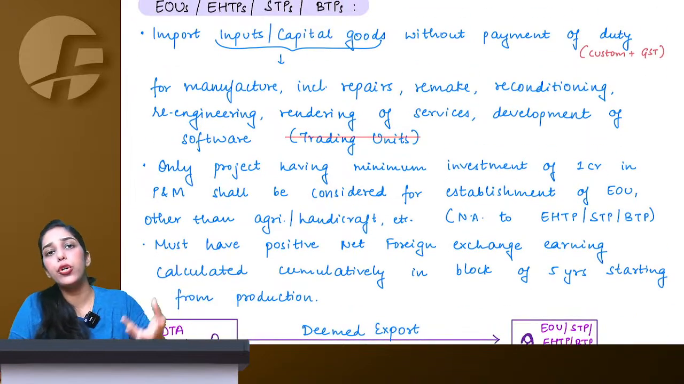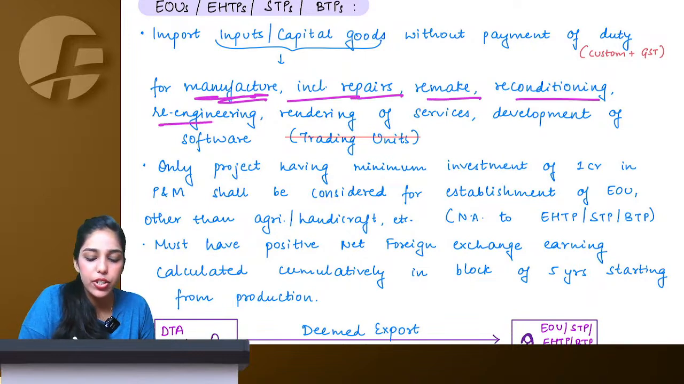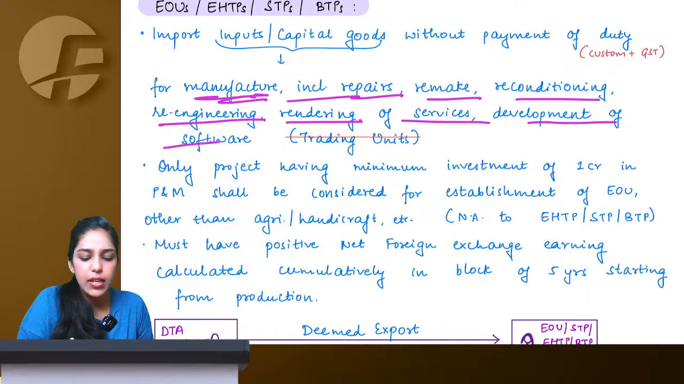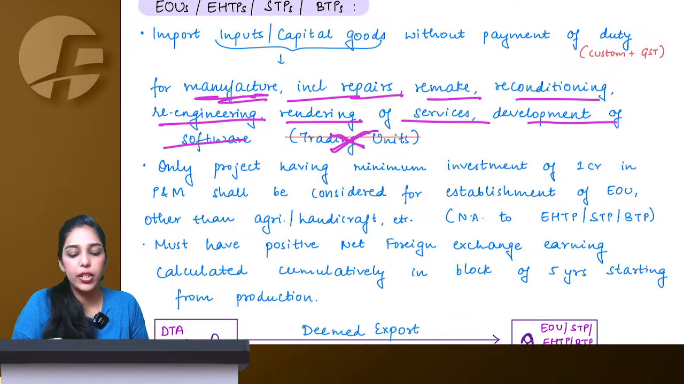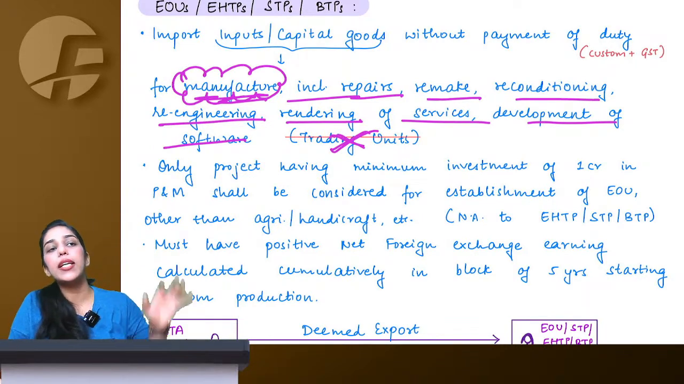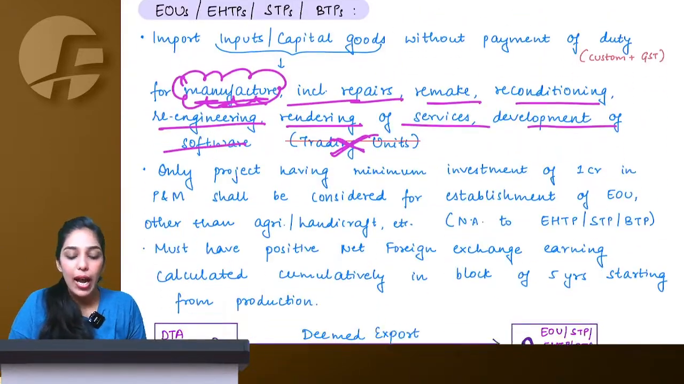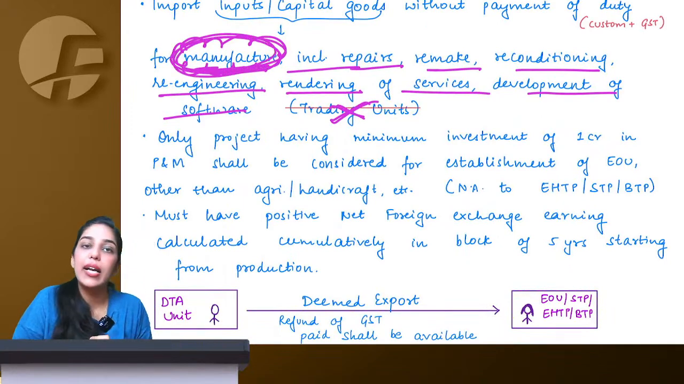What are they going to do with these imported goods? They'll use them for manufacture, repair, remake, reconditioning, rendering of services, development of software, whatever. You cannot be a trading unit. You have to be a manufacturing unit compulsorily. I cannot say that I import certain goods and export certain goods as such. Then I am not an EOU. I need to be engaged in a manufacturing activity.